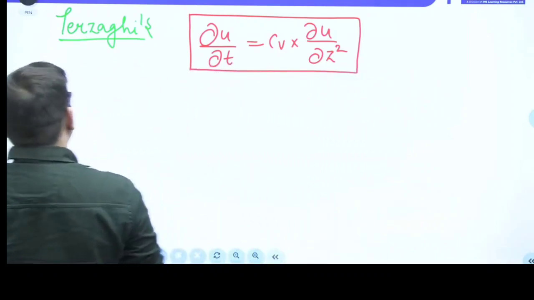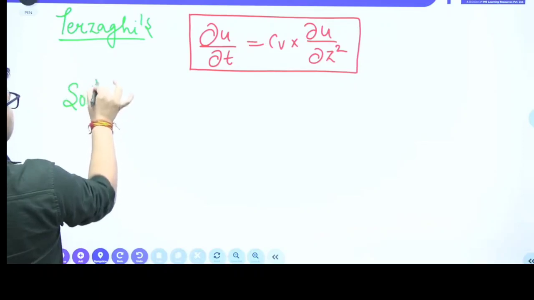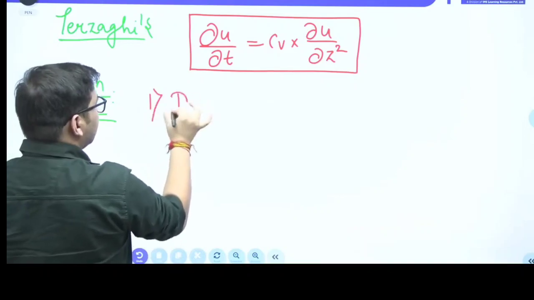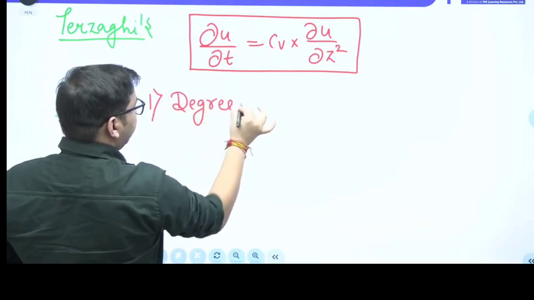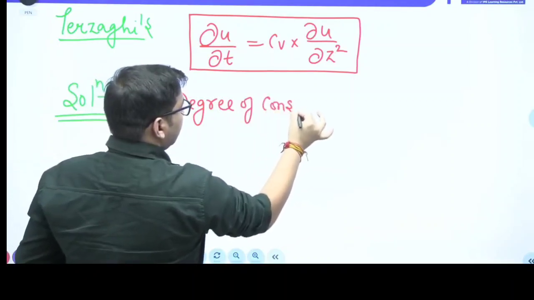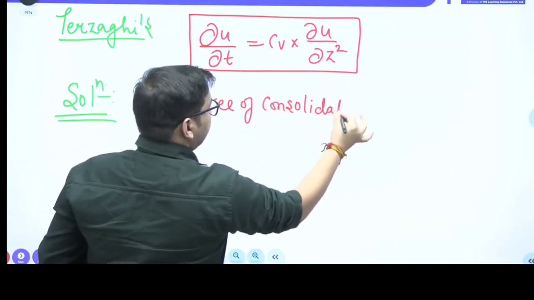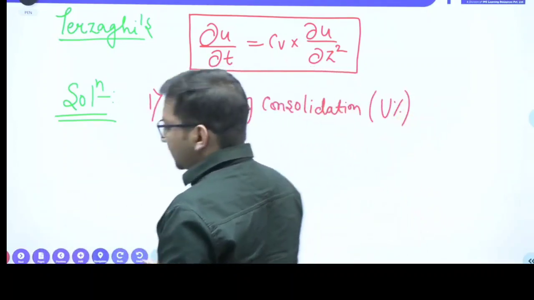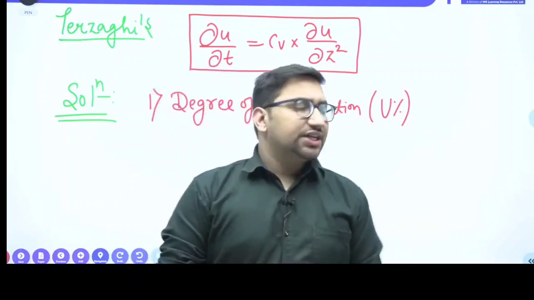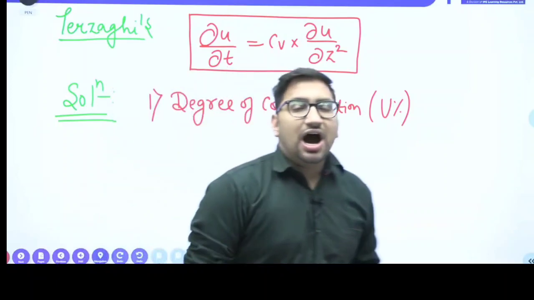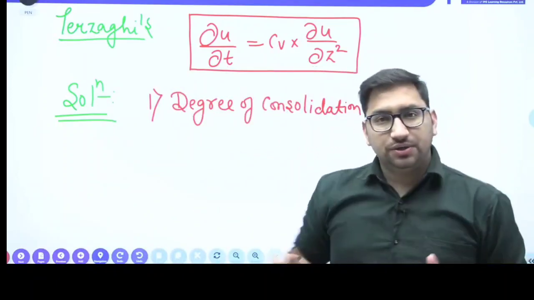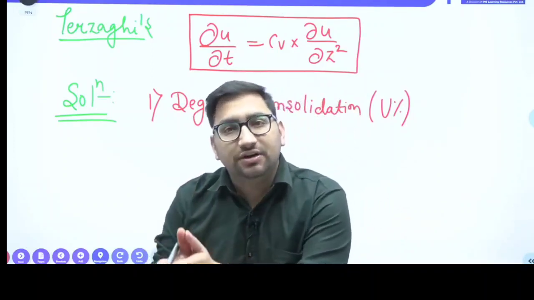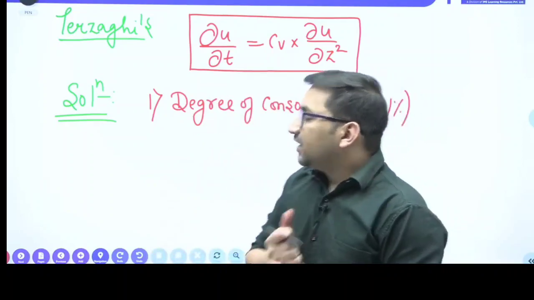Now the solution of this Terzaghi's equation: one of the solutions is your degree of consolidation, mainly represented by U. What does this degree of consolidation suggest? It is how much proportion of the total consolidation gets completed at any particular instant of time. It will be given by this degree of consolidation, right?